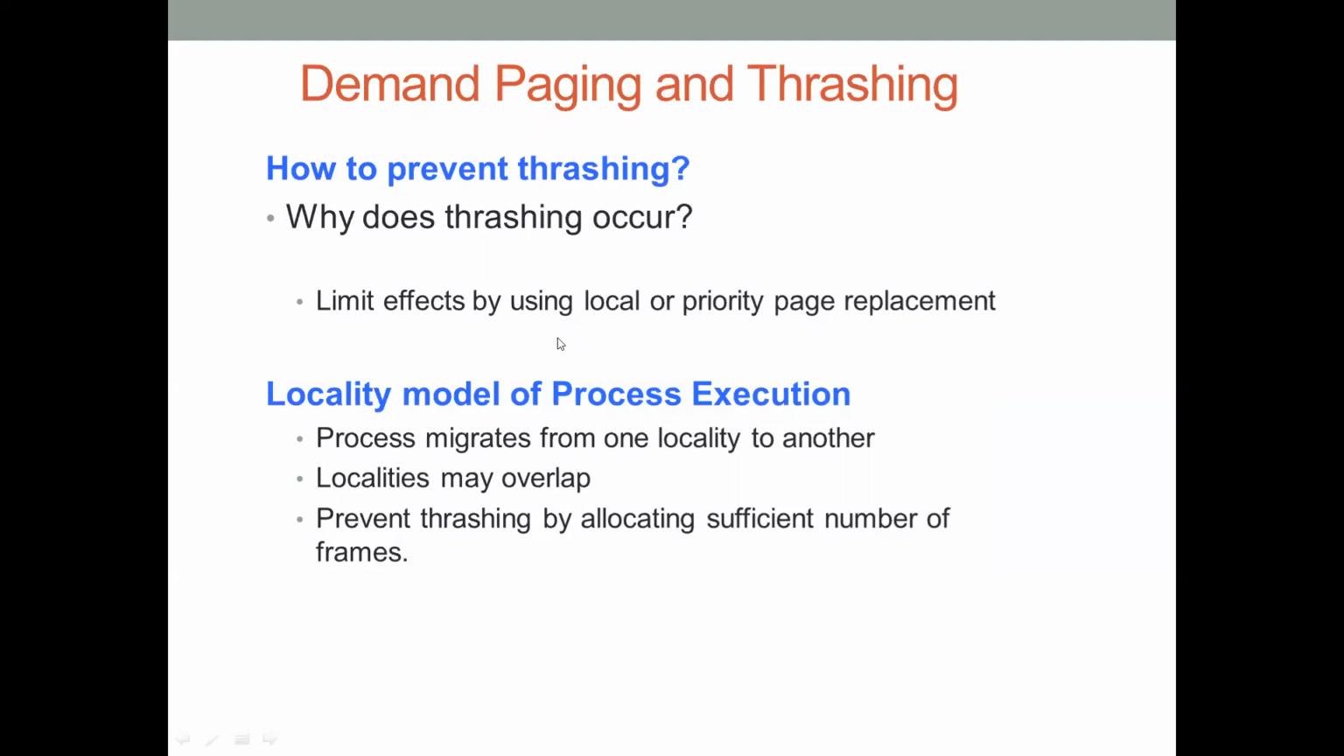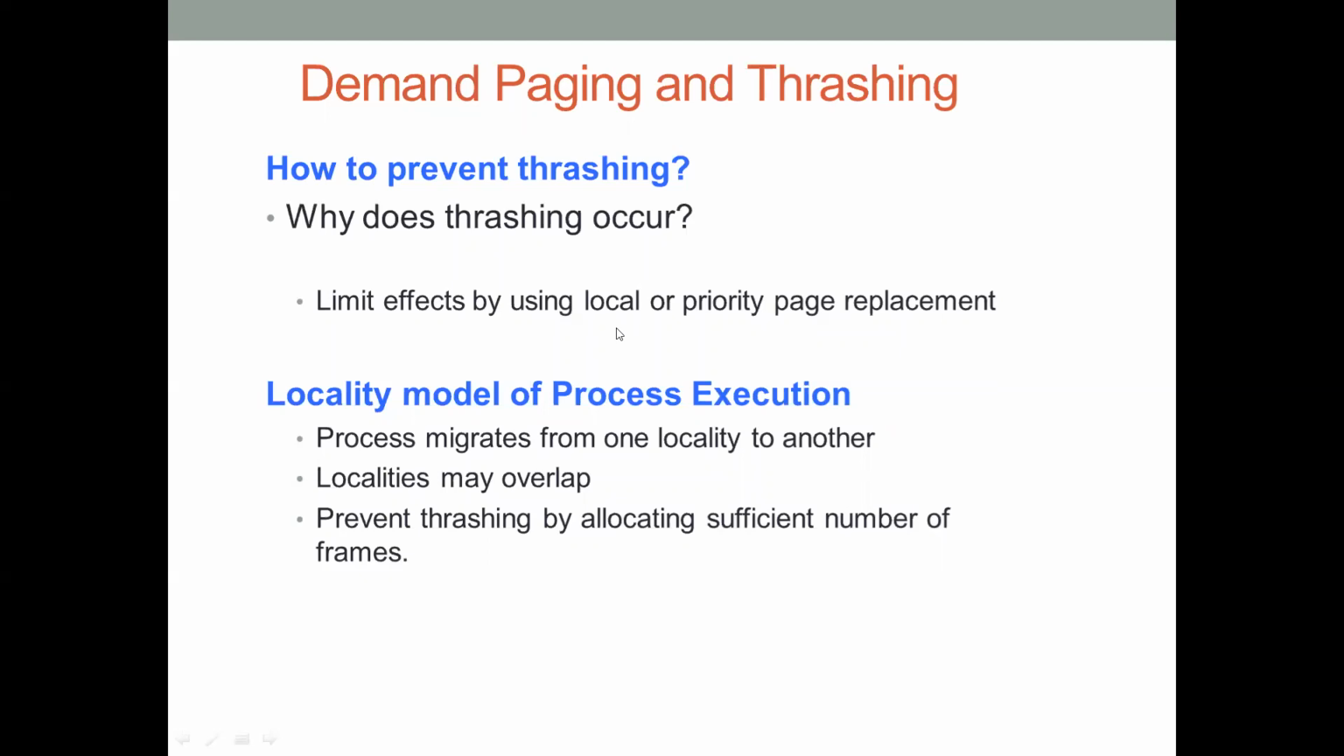So instead of using global page replacement, we can use local or priority based page replacement, which means that in local page replacement, any process can take away frames only from its own set of allocated frames.